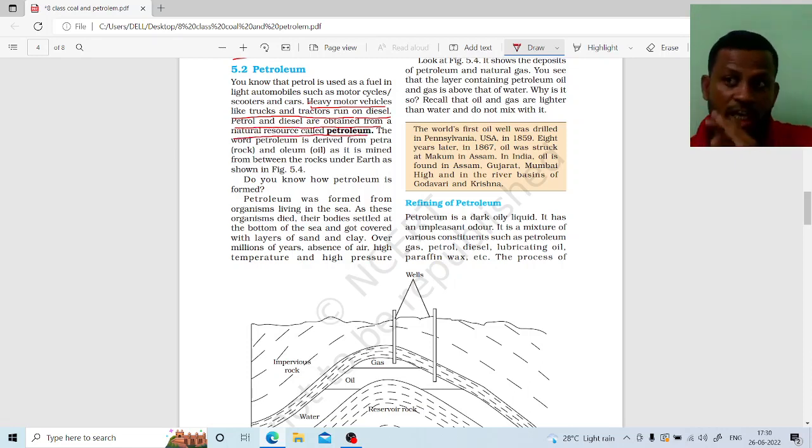We see every vehicle present nowadays runs by using diesel and petrol. Recently we saw electric cars, electric two-wheelers and some different vehicles, but mainly vehicles run using petrol and diesel only. These are known as petroleum products. The diesel and petrol are the petroleum products.